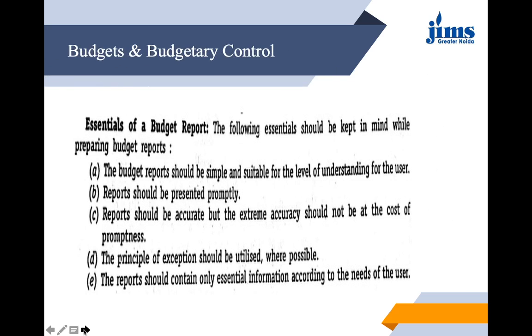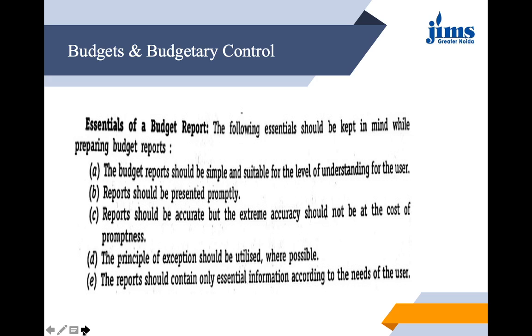Essentials of a budget report, that is, what should be there in the budget report. It should be simple and suitable. It should not be complex for the user to understand. It should be presented promptly. It should have accurate data, but extreme accuracy should not come at the cost of promptness. The principle of exception should be utilized wherever it is possible. The report should contain only essential information according to the needs of the user.